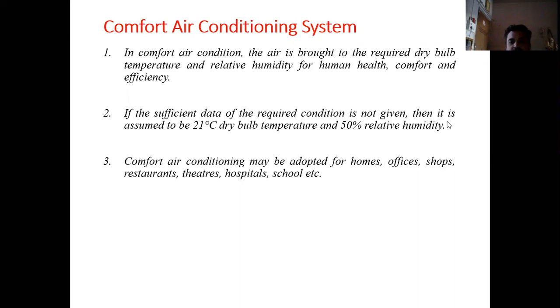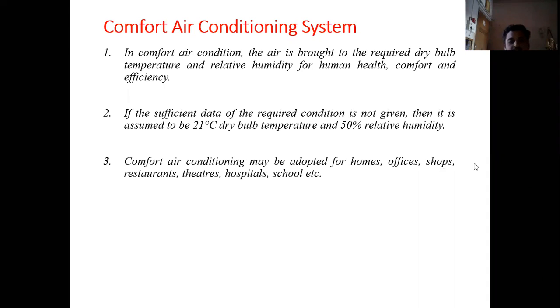Under such conditions, if the inlet data or room data is not provided, we assume 21 degrees Celsius desirable temperature and 50% relative humidity. But nowadays the air conditioners are designed in such a way that whenever you start the AC, the temperature is around 24 degrees Celsius. Okay, so this comfort air conditioning system can be used for homes, offices, shops, restaurants, theaters, hospitals, and schools.